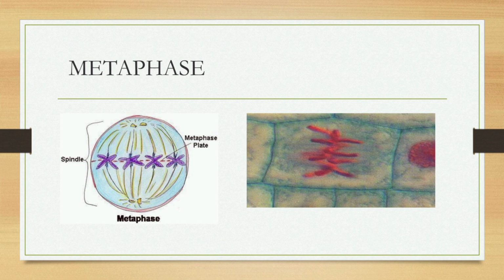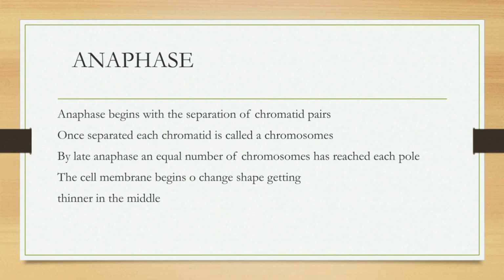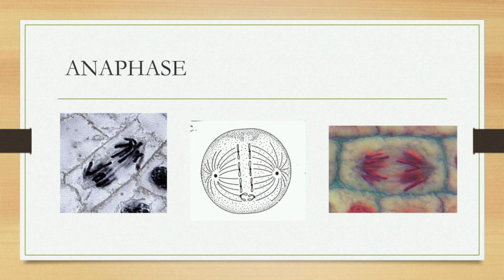Next, the anaphase begins. Anaphase begins with the separation of chromatid pairs. Once separated, each chromatid is called a chromosome. By late anaphase, an equal number of chromosomes has reached each pole. The cell membrane begins to change shape, getting thinner in the middle.